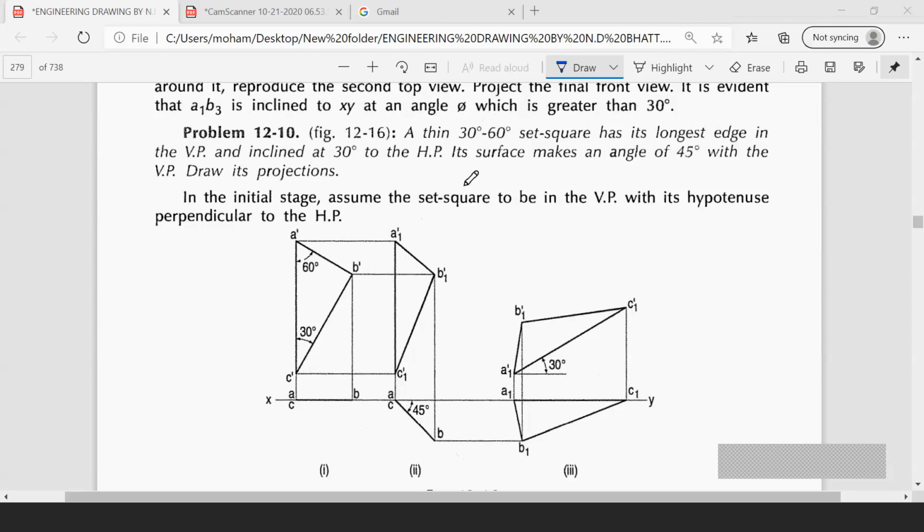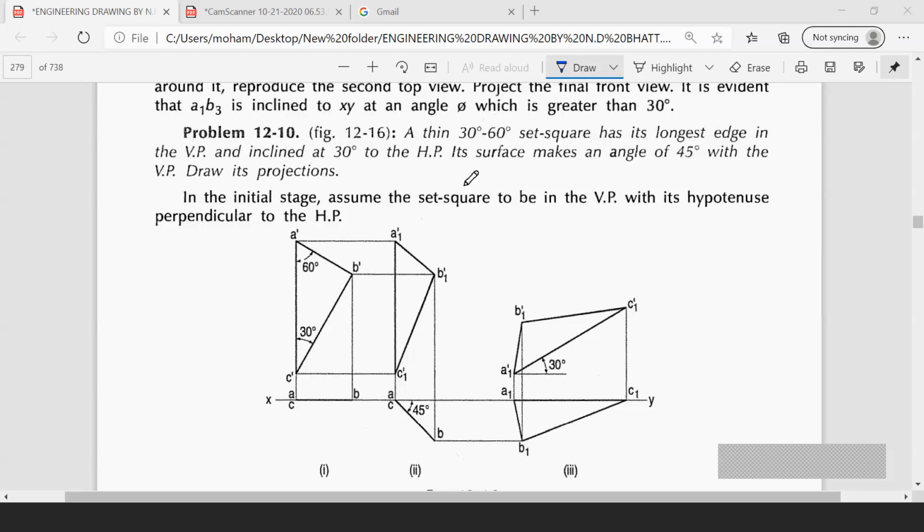Its surface makes an angle of 45 degrees with VP. Draw its projection. In the previous problems you have done, the diagram is in HP, and you have drawn the inclination in VP. But here he is saying that the set square is in VP.